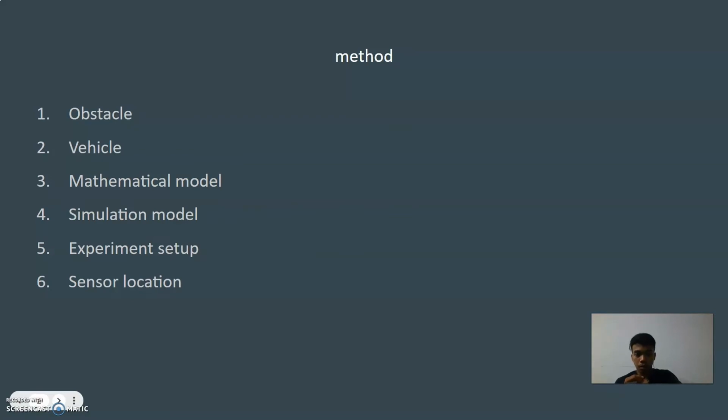For the method in this project, we have the obstacle, vehicle, mathematical model, simulation model, experiment setup, and sensor location. For the obstacle, we have a length of 1.8 meter, width of 0.40 meter, and height of 0.075 meter.